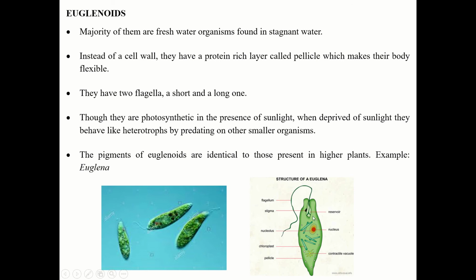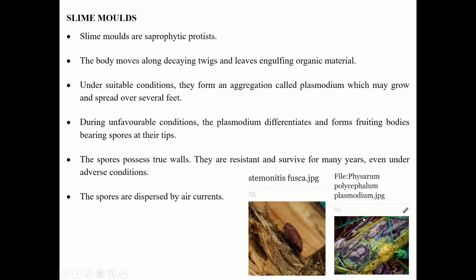So this is a diagram of the euglena. This is the example of euglena. You can see the flagella, stigma, then nucleus, plus chloroplast, pellicle. Now next group is the slime mold. So we have seen chrysophytes, second dinoflagellate, third euglena, and fourth one is the slime mold.